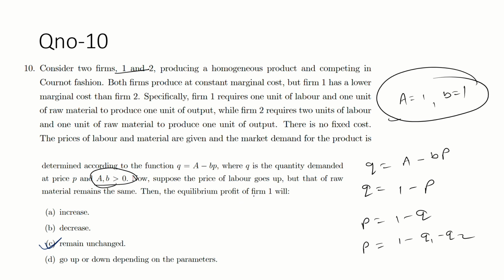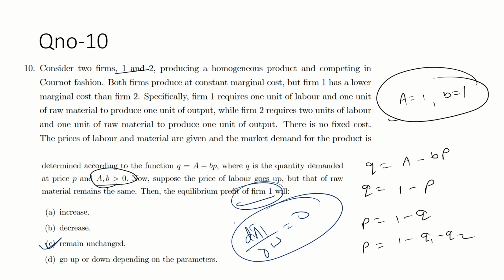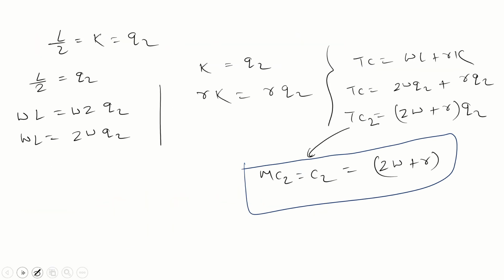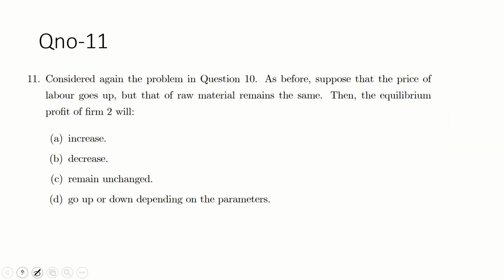If the wage increases or decreases, there is no effect on the profit function of the firm 1 because the derivative is 0, so no effect.